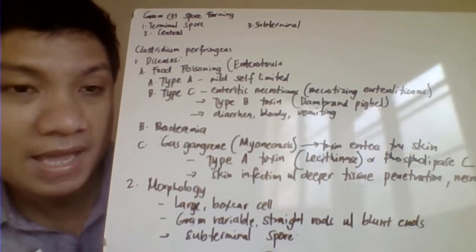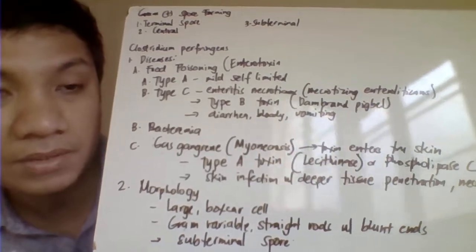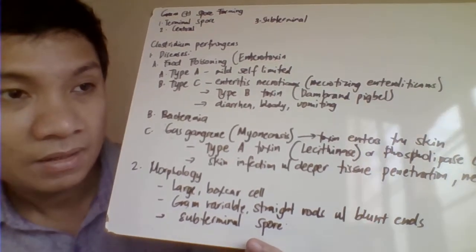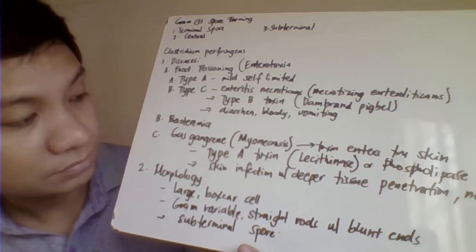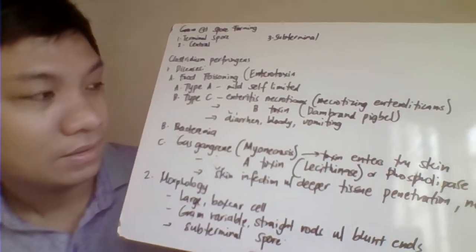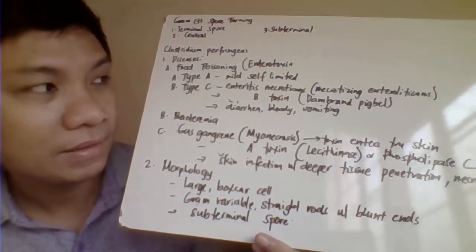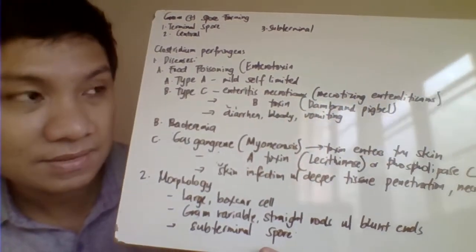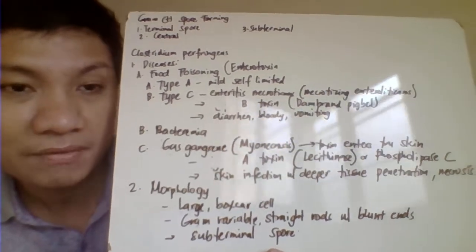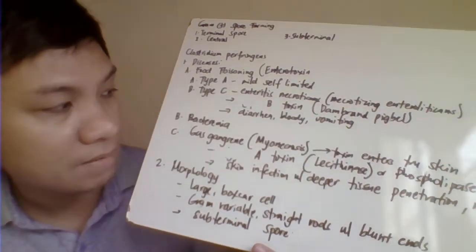Your type A food poisoning is considered a mild and self-limited food poisoning. The type C, on the other hand, is caused by the toxin B or the beta toxin. That's your beta toxin. You call this necrotizing enterocolitis or enteritis necroticans. The type C is much more severe compared to type A. That one would have bloody diarrhea, and of course vomiting.